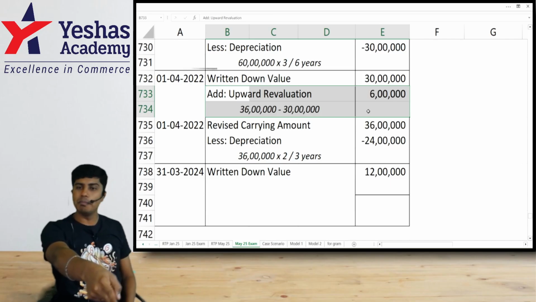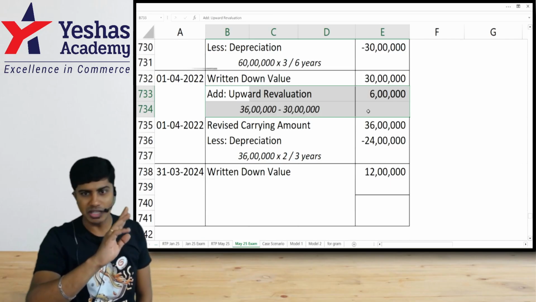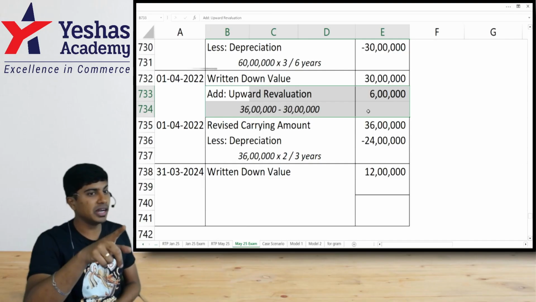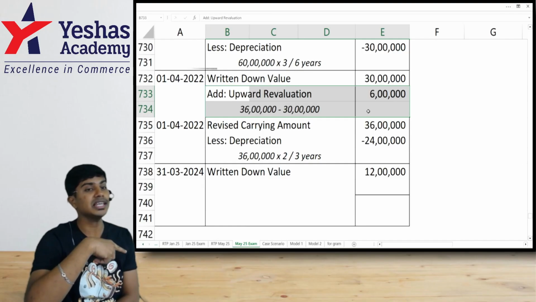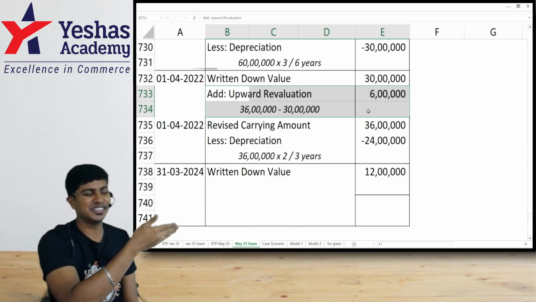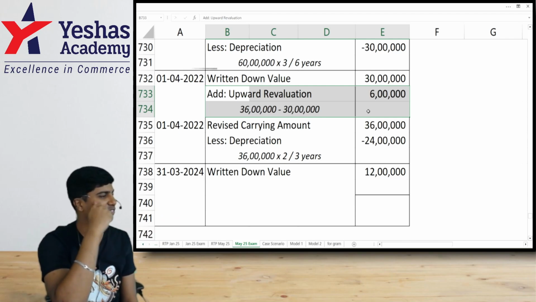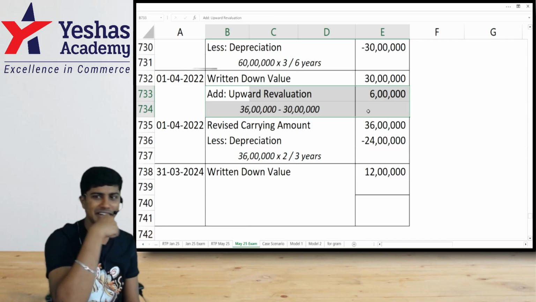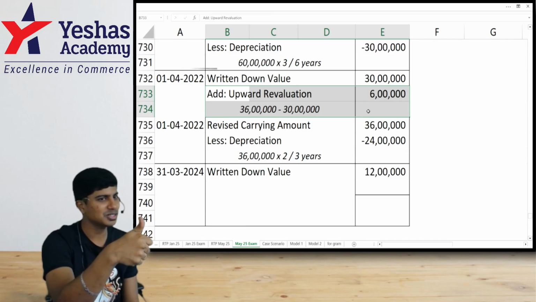So if in case there is impairment loss, you will reduce it from the asset. But should it be charged to P&L? No. We should first neutralize. We should first decrease the cost, and write off that revaluation reserve. Only after we write off revaluation reserve, we can write it to P&L. I hope everyone understood this.